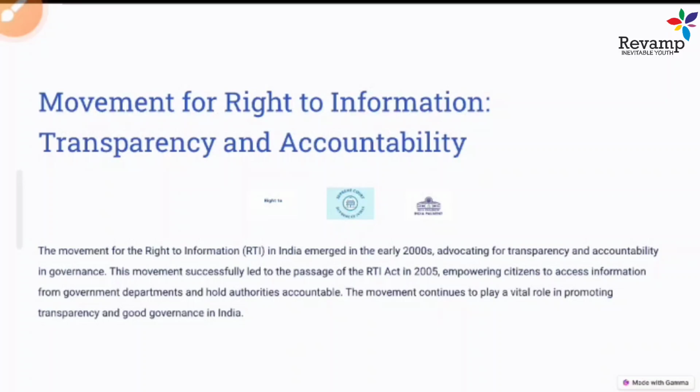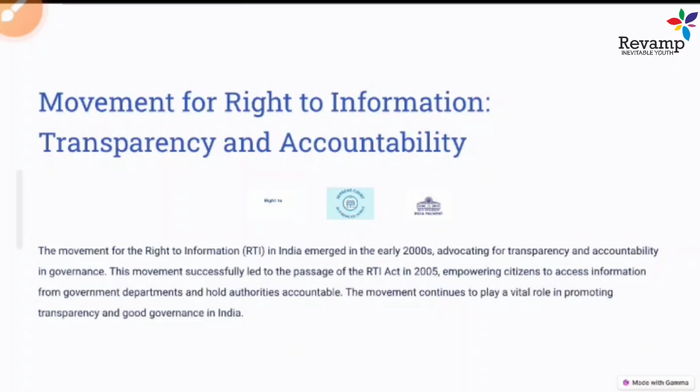And how could we do this? We could do that because of the right to information. How did this body come into existence? The Right to Information movement started in the early 2000s. A mass-based organization called Mazdoor Kisan Shakti Sangathan in Rajasthan started demanding the famine records and the accounts of laborers at that time. This demand to know through government records led to the creation of a body called RTI in 2005.